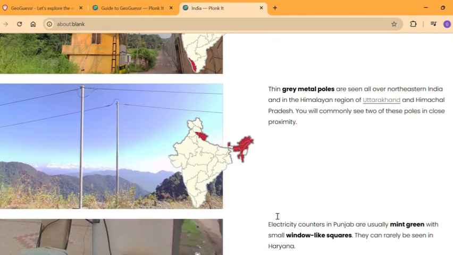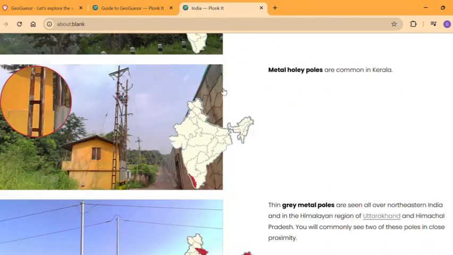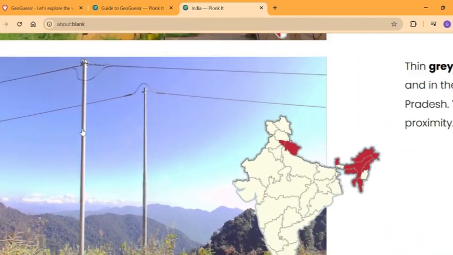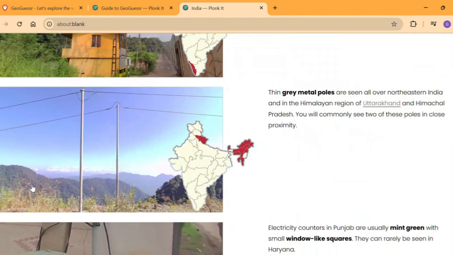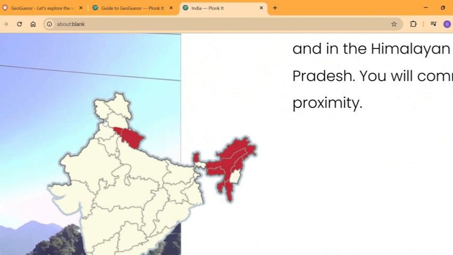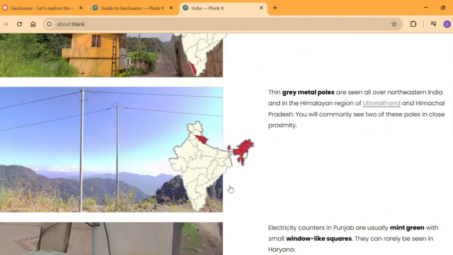As well as that, we also have the grey metal poles. So metal and concrete, I guess all of you can distinguish easily. With the high altitude, you could probably only see the grey metal poles inside Uttarakhand, southern Himachal Pradesh, Sikkim, Arunachal Pradesh, as well as the northeastern states.